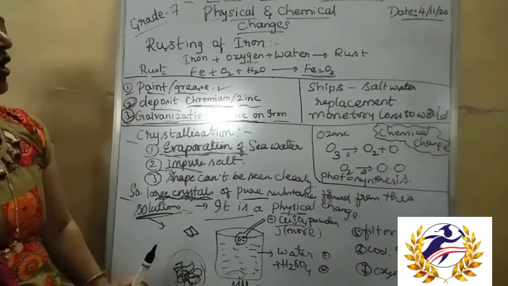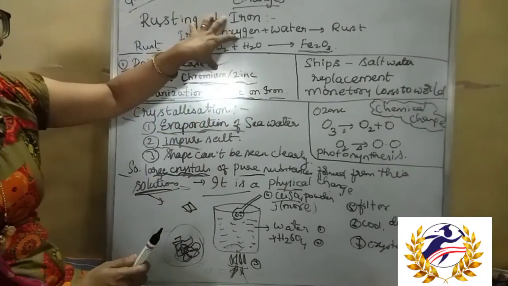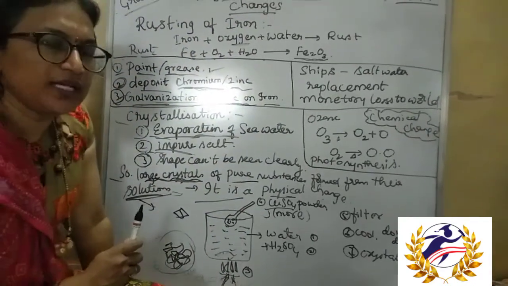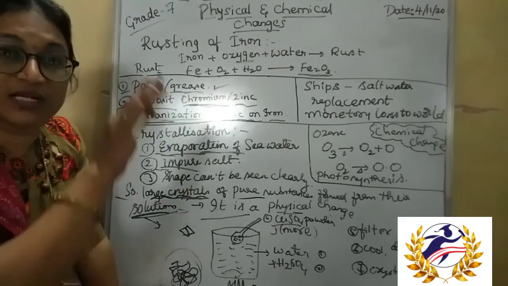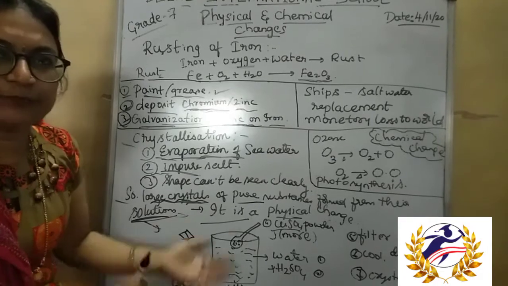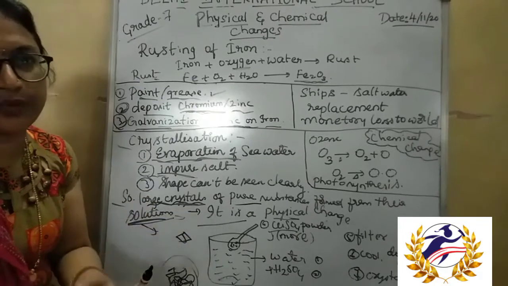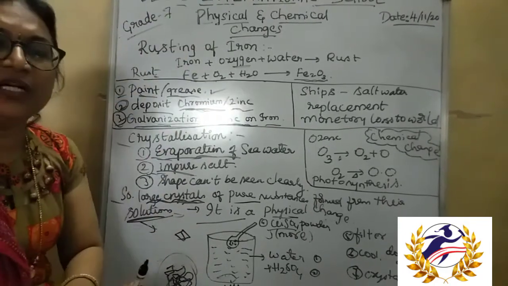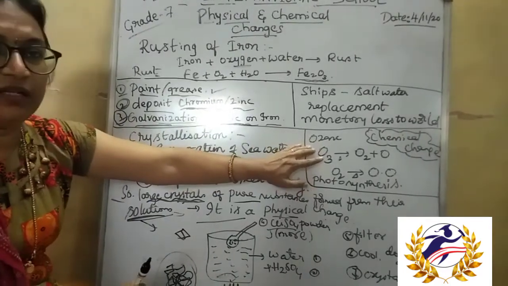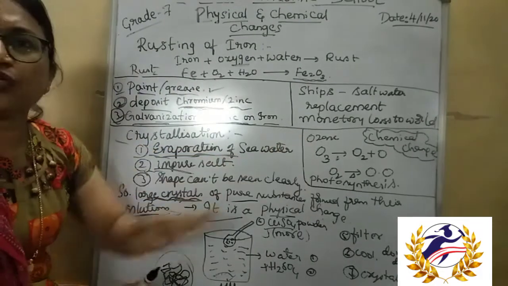Okay, so this is a physical change, and rusting of iron is a chemical change. In the same way, the ozone layer is there in the stratosphere, isn't it? We have different layers of atmosphere: troposphere, stratosphere, mesosphere, exosphere and thermosphere. There are 5 different layers of atmosphere. In the stratospheric region, above where aeroplanes fly, the ozone layer is present.